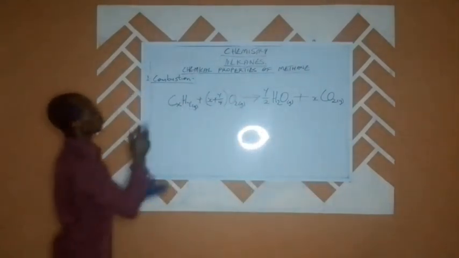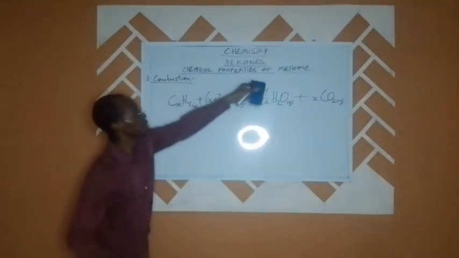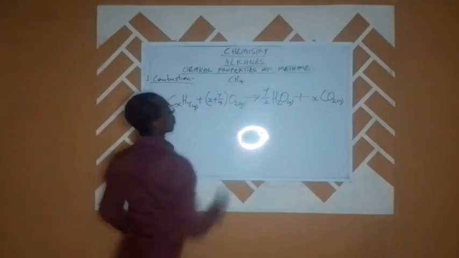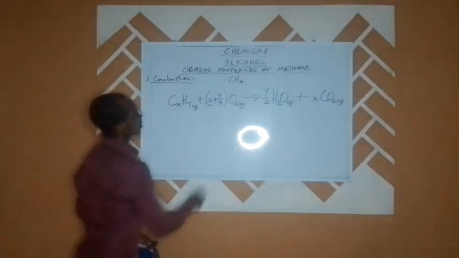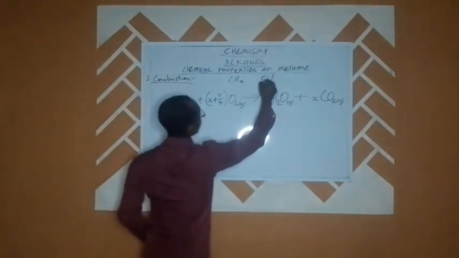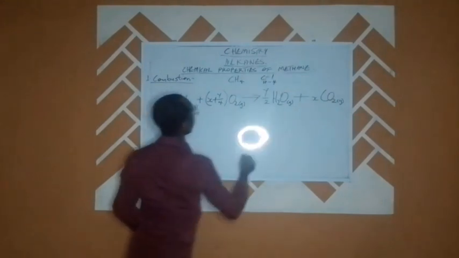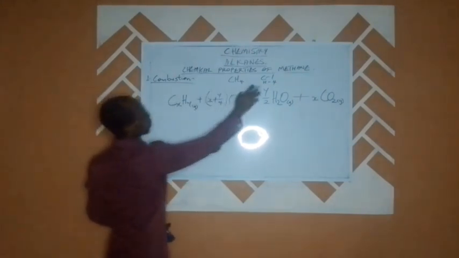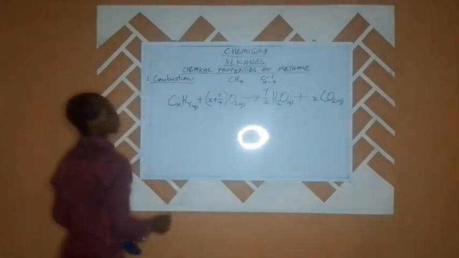Now, let us use methane, the molecular formula of which is CH4. So that means we have our carbon to be 1 and our hydrogen is 4. So when we have x for our carbon, we put 1, and for our hydrogen we put 4.